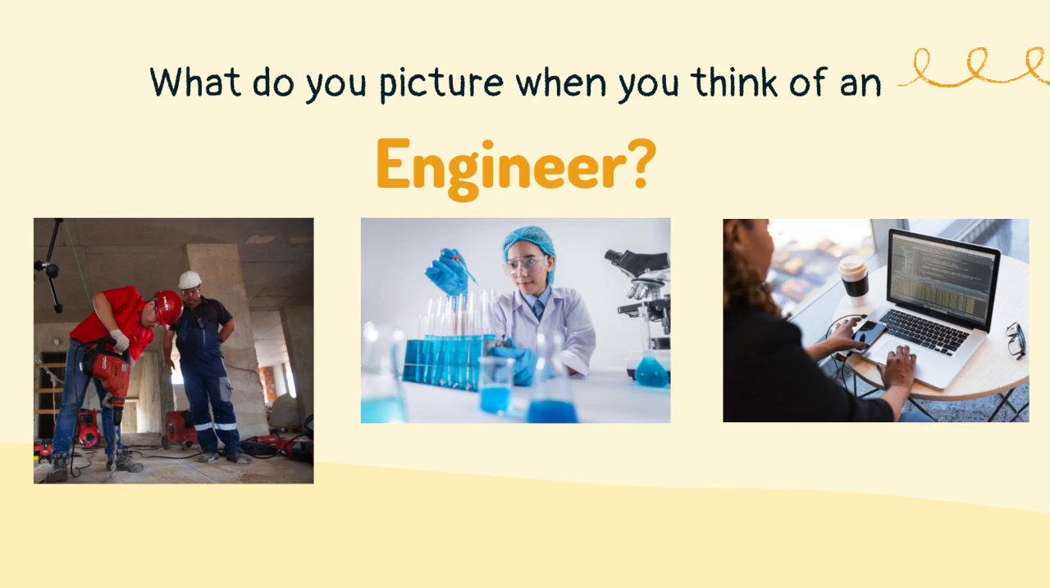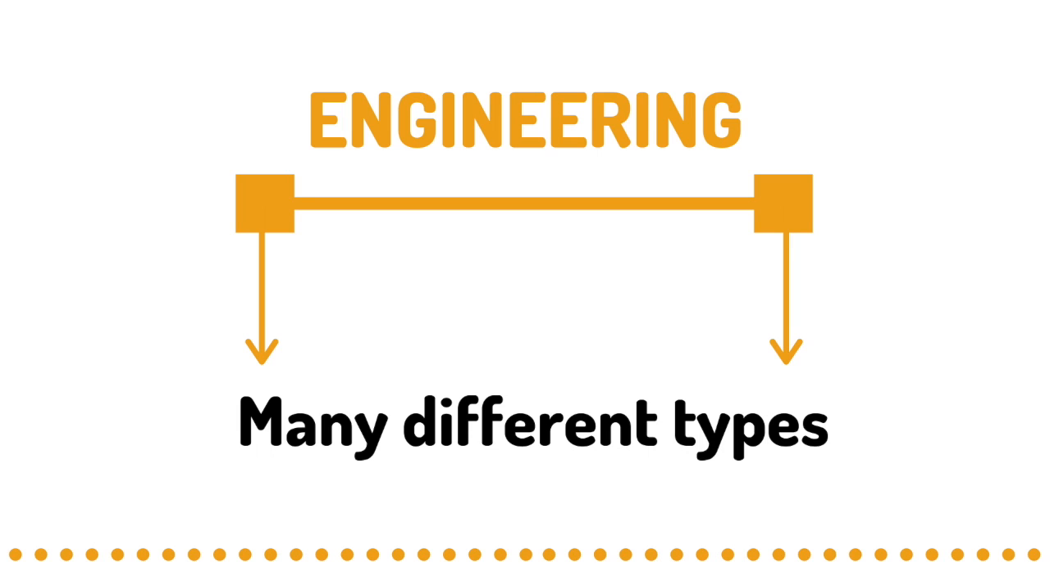Before we get into the engineering activities, it is important that we understand what engineering is and how the different disciplines relate to each other. What do you picture when you think of an engineer? Do you see a person in a construction hat holding tools? Do you see a person in a lab coat looking at something under a microscope? Or do you see a person sitting at a computer and typing away on a keyboard? The truth is, all of these people are types of engineers. Engineering is a very wide subject and can be divided into several different types.